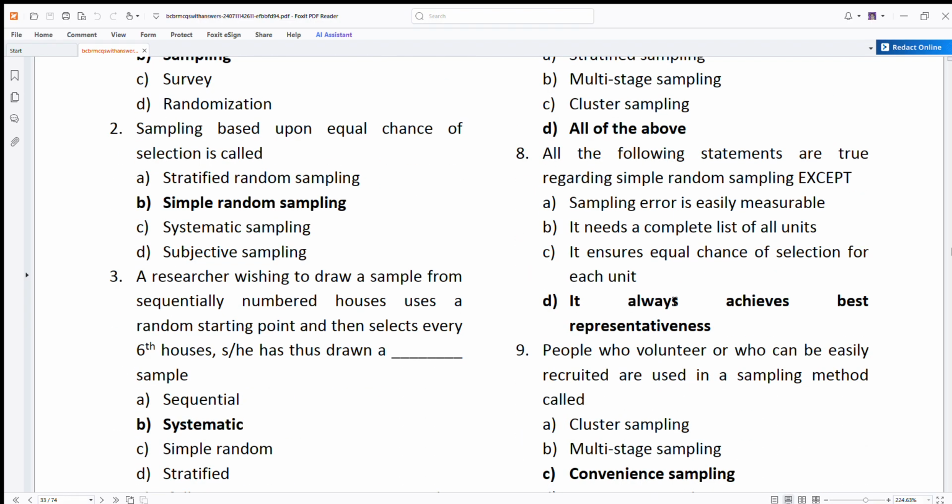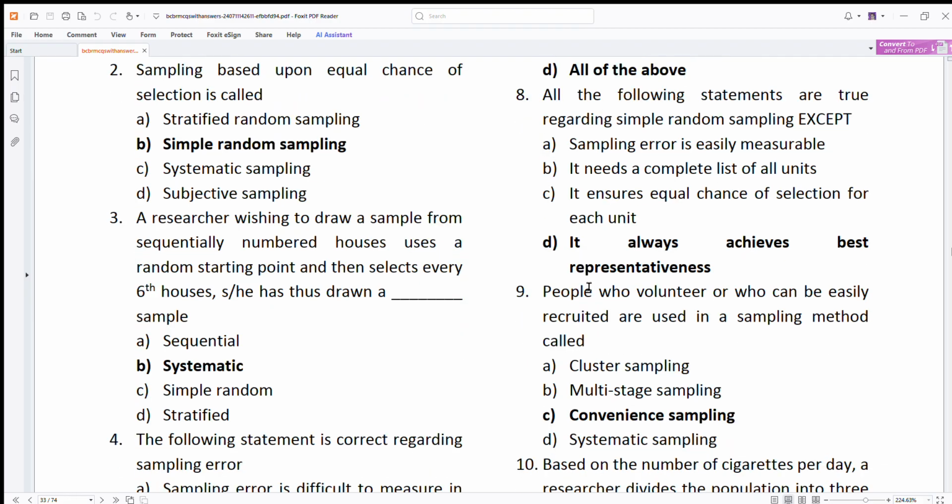All the following statements are true regarding simple random sampling, except it always achieves the best treatment. It hasn't actually. Simple random sampling never achieves the best treatment. The best is by randomization, and that also if you do a single or a double blind study, preferably.